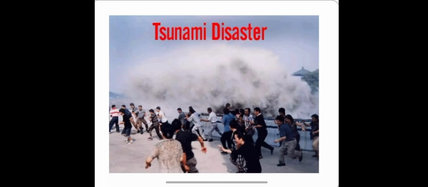This kind of activity creates restriction by moving seawater at a very high speed towards the seashore, towards the coastal areas, and creates lots of damage to the buildings and to the people who are living at the coastal area. So this is about the tsunami.